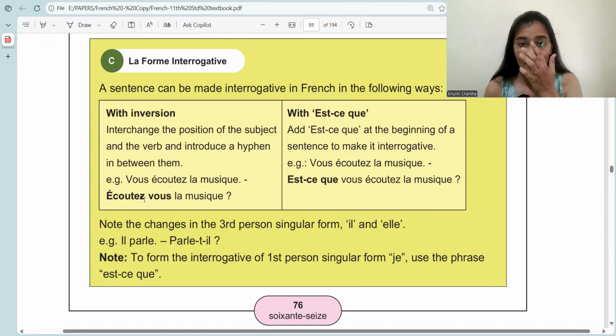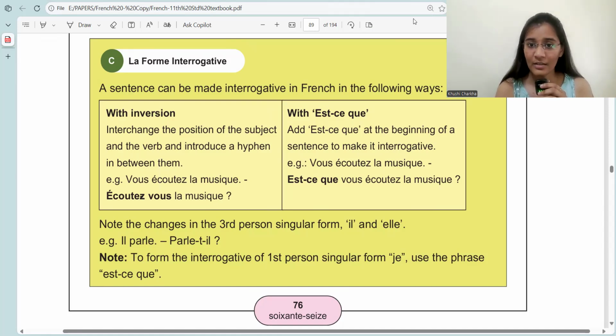For example, vous écoutez la musique? Normal sentence. It will become est-ce que vous écoutez la musique? Is it that you listen to the music? Est-ce que vous écoutez la musique? Okay.